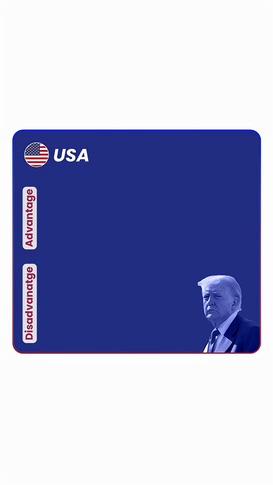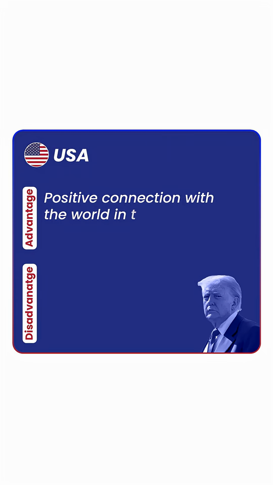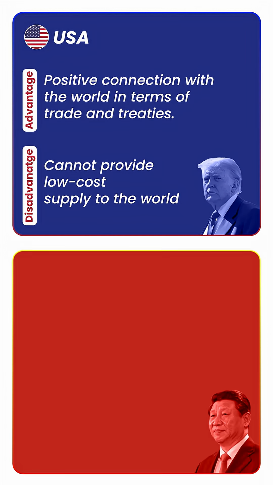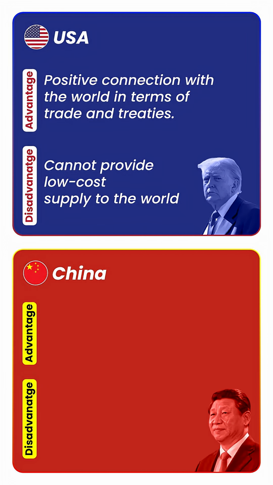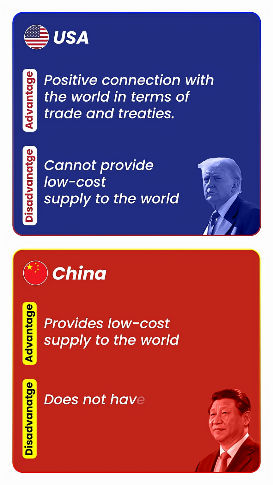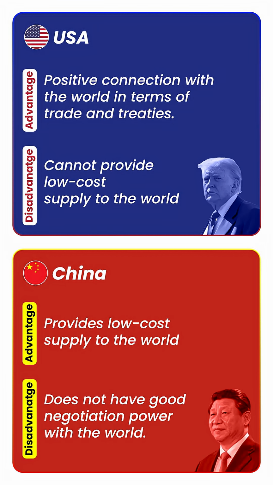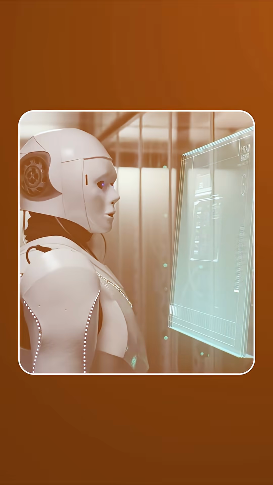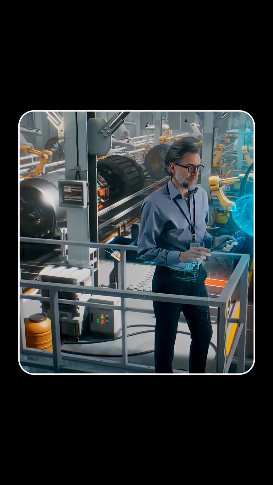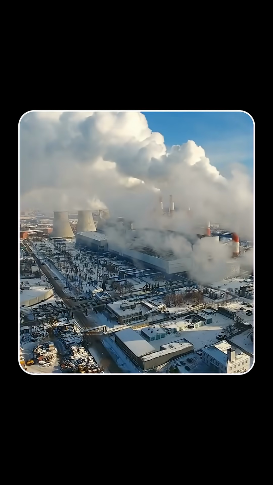Like the USA still has a good connection with the world in terms of trade and treaties, but it cannot provide low-cost supply to the world. On the flip side, China has a good advantage of its positioning by providing low-cost supply to the world, but it doesn't have good negotiation power with the world. So it clearly tells that for future growth, they now have to bring technological revolutions over industrial revolutions.